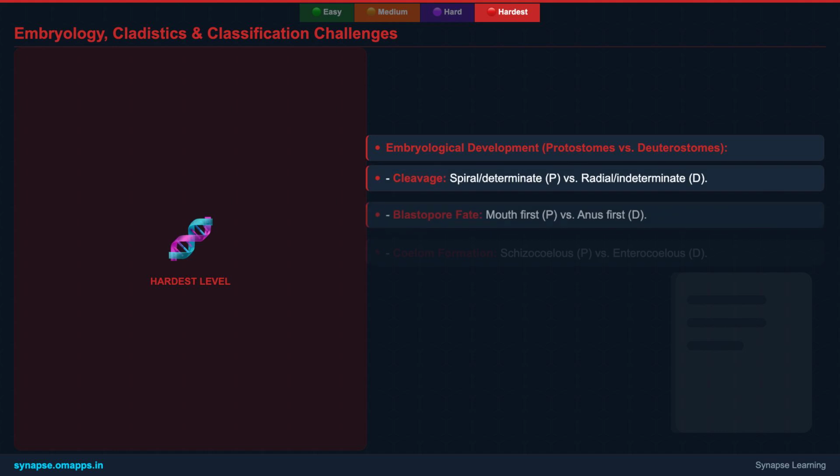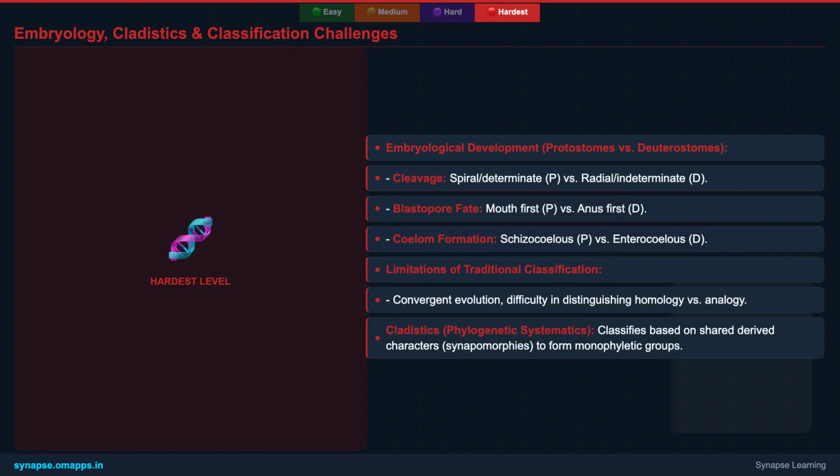Embryological development offers profound insights into animal relationships. We'll differentiate between protostomes and deuterostomes based on their cleavage patterns, the fate of the blastopore, and how their coelom forms. These fundamental developmental differences represent major evolutionary divergences.